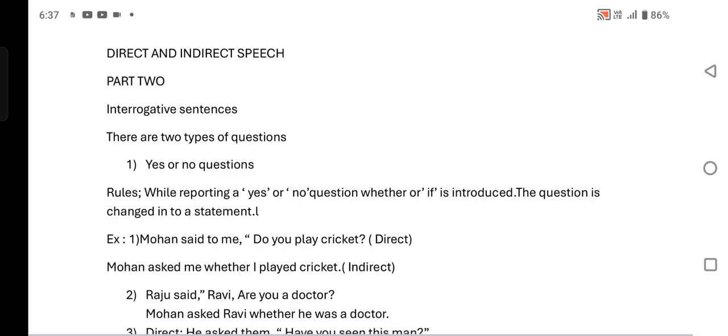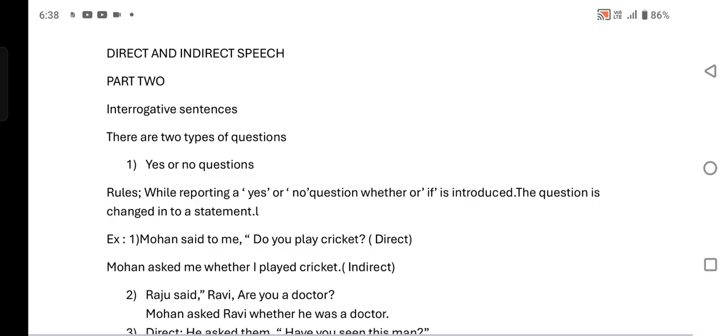When we change it to indirect, "said to" changes into "asked", and the comma and double inverted commas are removed. In an interrogative sentence, we do not use "that". Mohan asked me, if or whether, whichever you like, we use whether.